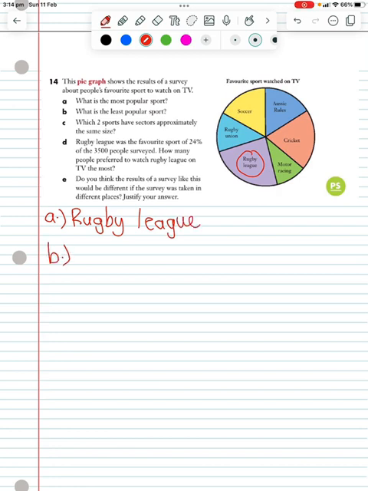B is what is the least popular sport. So I would say that's motor racing. So let's write that in. So when we're looking at all of our different segments, it definitely looks like the smallest.